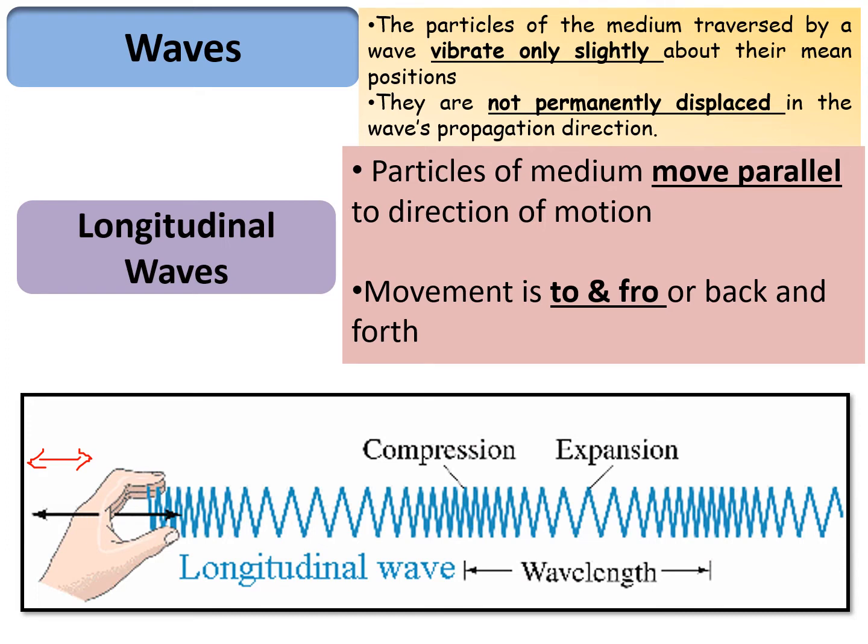This results in the formation of compression and expansion in the wave. In a longitudinal wave, the disturbance propagates in one direction, and the denser particles gathering in one region and particles moving away from each other in another region is what we call compression and expansion.